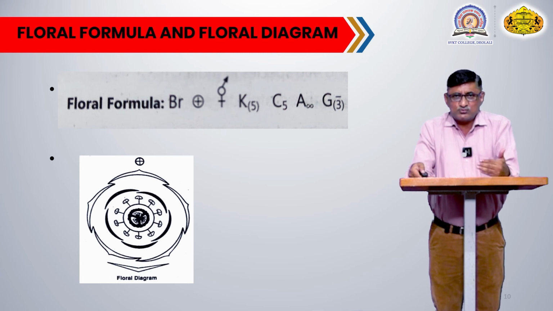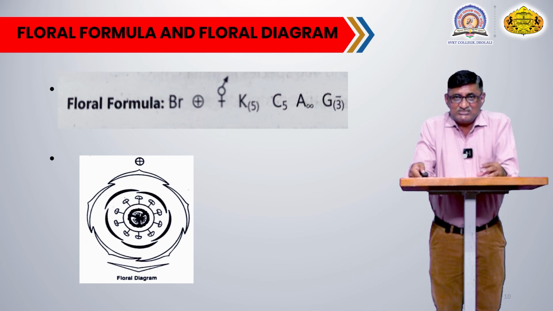Next to the calyx whorl there are 5 petals present. You can see the petals are free, they are not united, but there are 2 petals inside and 2 petals outside and one remains alternate.